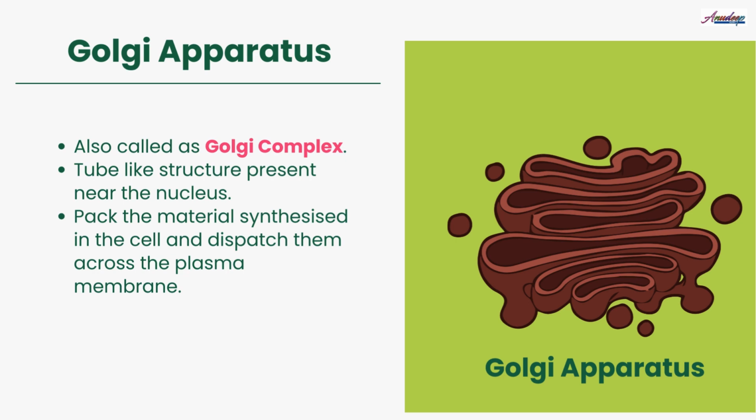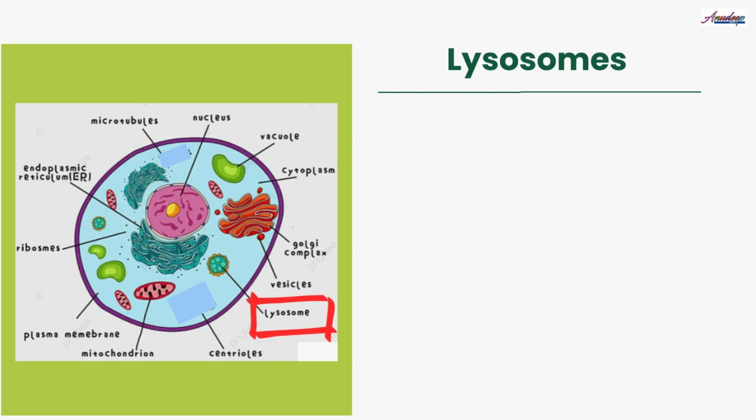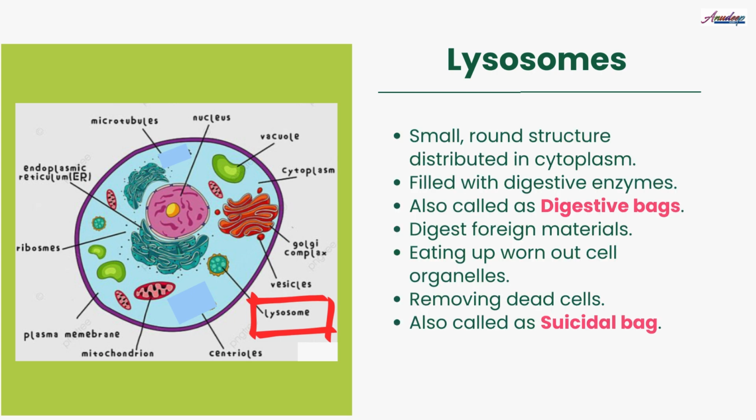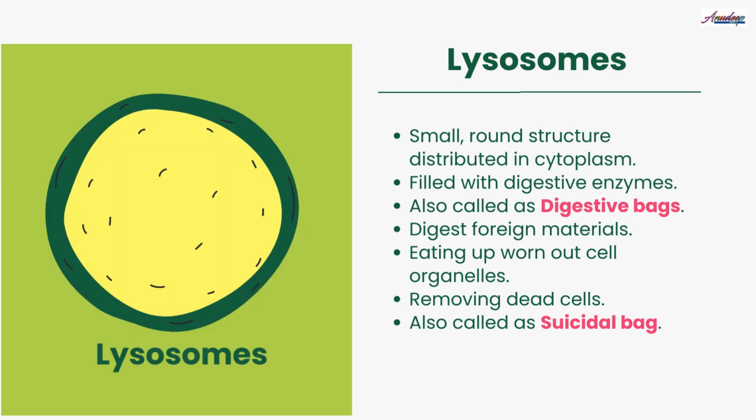Next, lysosomes. These are small round structure found distributed in the cytoplasm. They are filled with digestive enzymes. They keep the cell clean by digesting foreign materials, eating up worn out cell organelles, and removing dead cells. They can digest all type of organic matter, hence also called as digestive bags.